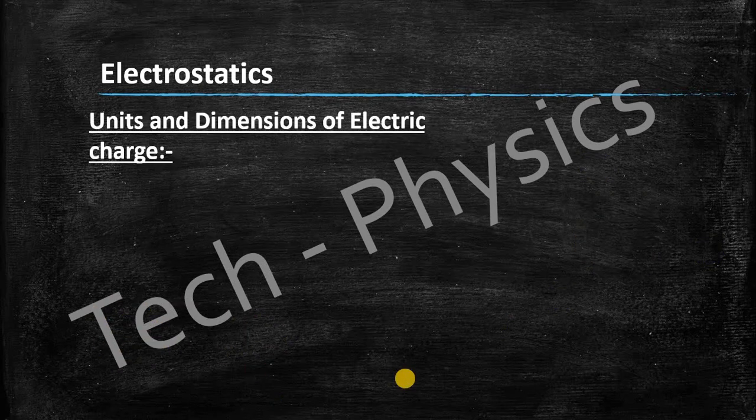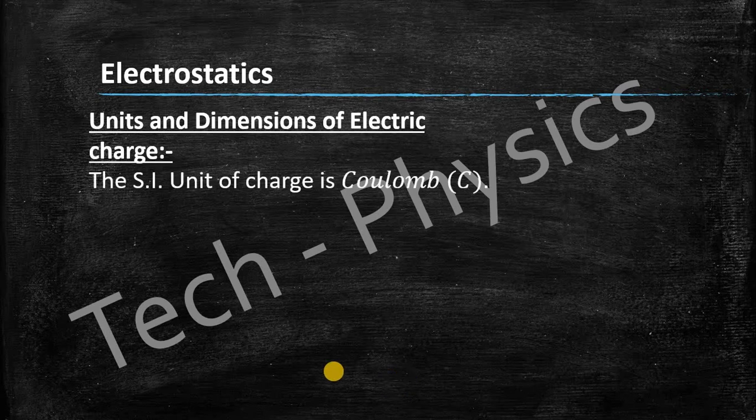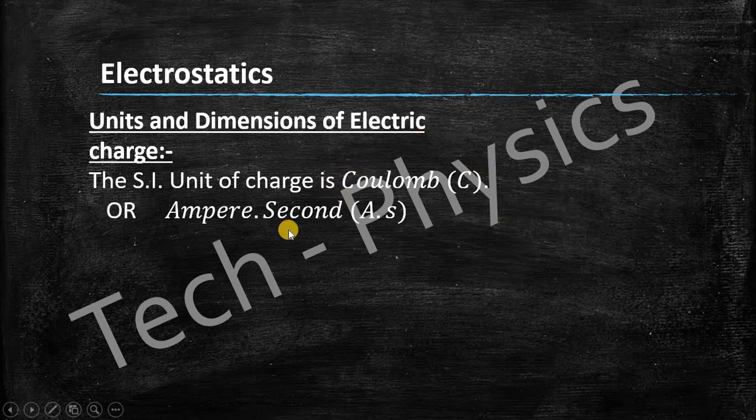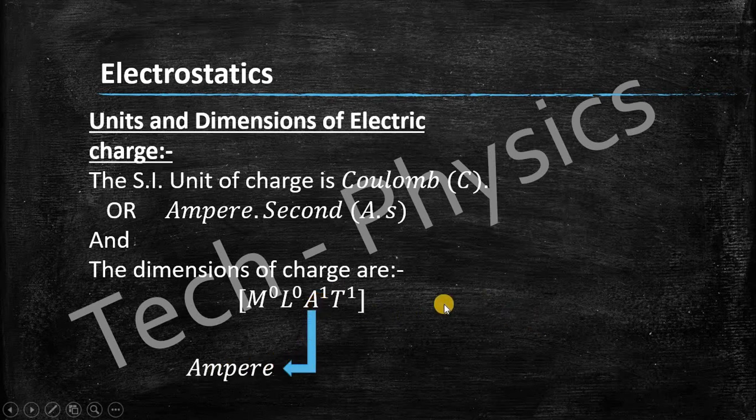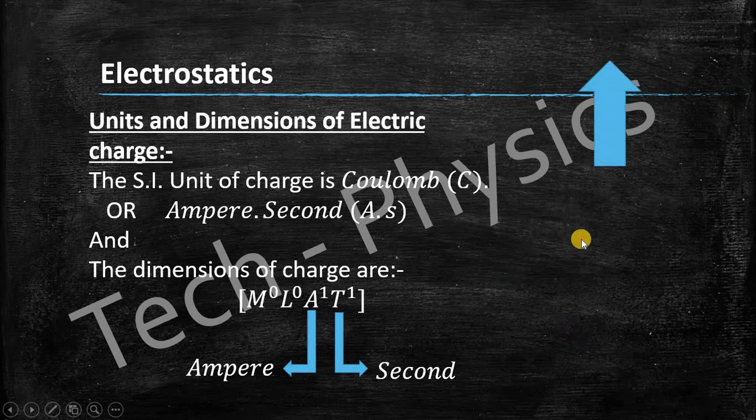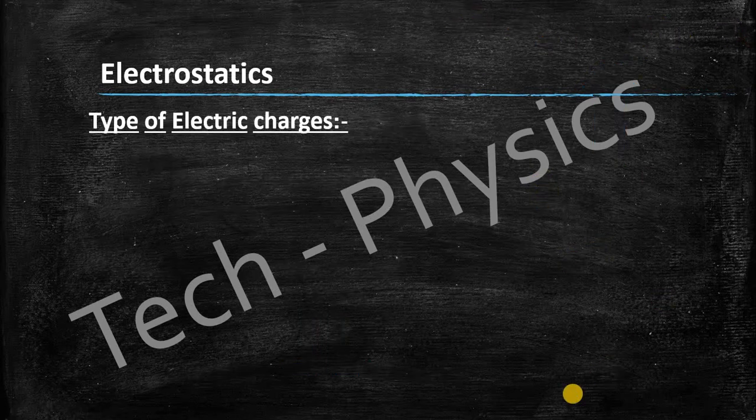Let us see units and dimensions of electric charge. The SI unit of charge is coulomb, which is the name of a scientist, and it can also be ampere second. And the dimensions of charge are M0, L0, A1 and T1. So this A1 came because of ampere and this T1 came because of second. And if you want to see more about units and dimensions, you can visit the link given in the description or the video showing here. So let us go ahead.